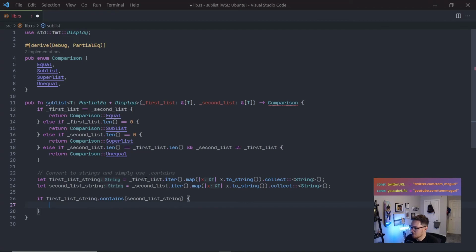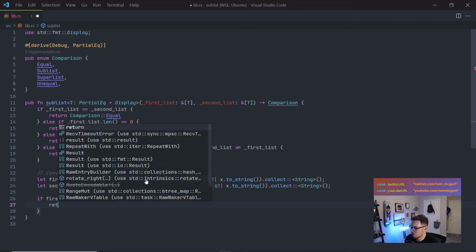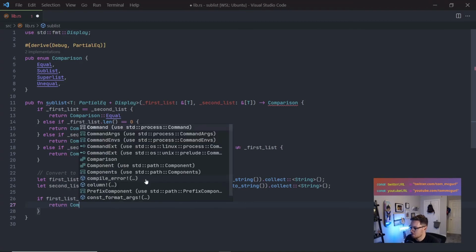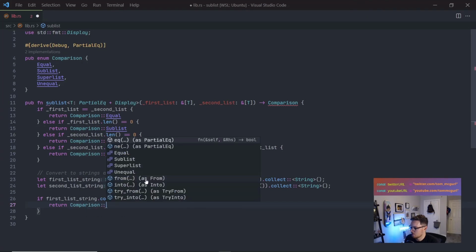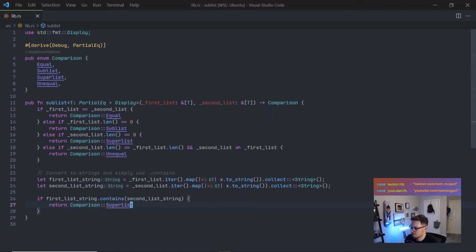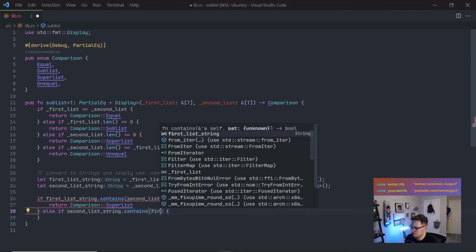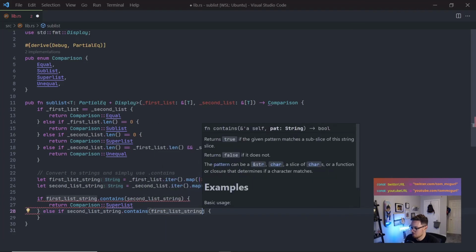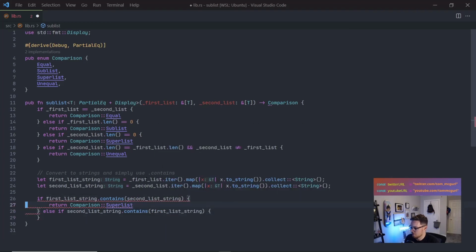So if it contains the second list string, we will return Comparison::Superlist. Otherwise, else if second list dot contains first list string, we'll return Sublist.